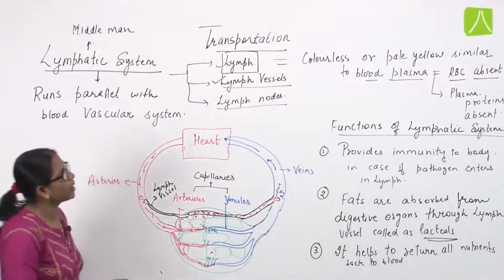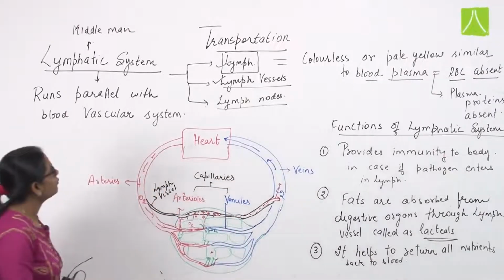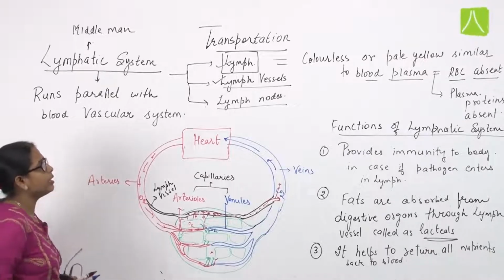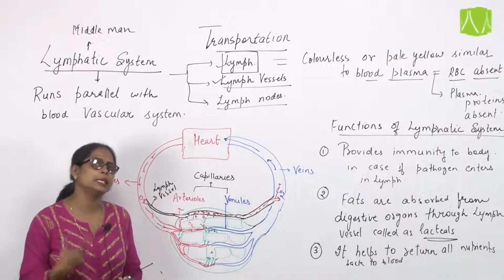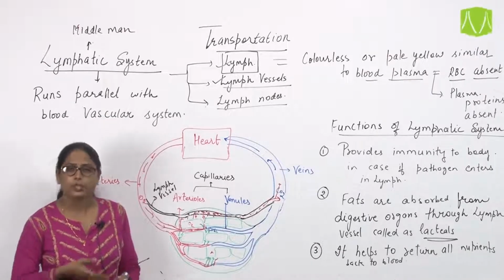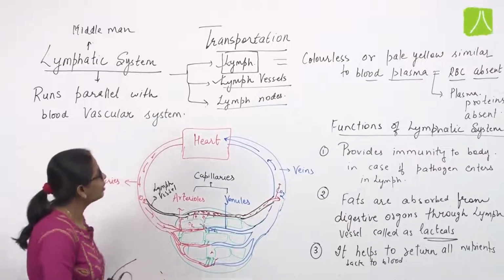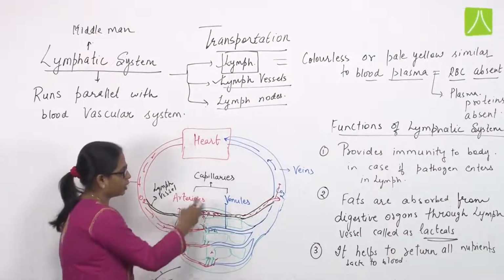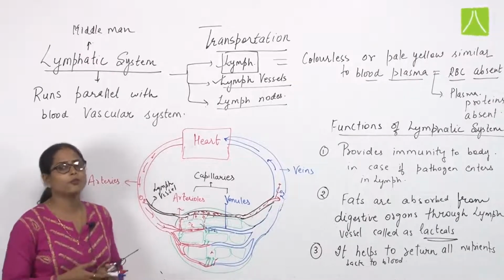So this is all about the lymphatic system. Here we have discussed that the lymphatic system consists of lymph, lymph vessel and lymph node. Lymph is actually nothing. It is only the blood part which has leaked out of the capillaries due to high pressure on the wall of capillaries. Then the leaked part of that blood, which has accumulated in between the tissues or cells, is converted into lymph.